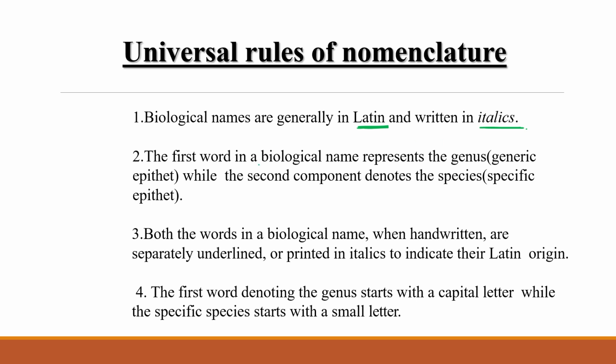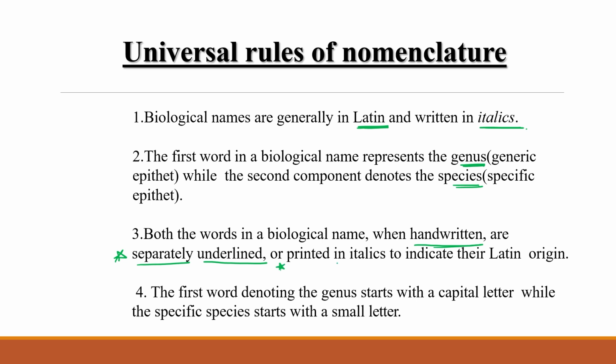The first word in a biological name represents the genus and the second word represents the species or specific epithet. Both the words in a biological name, if handwritten, must be separated and separately underlined. Separately underline, this is an important point.